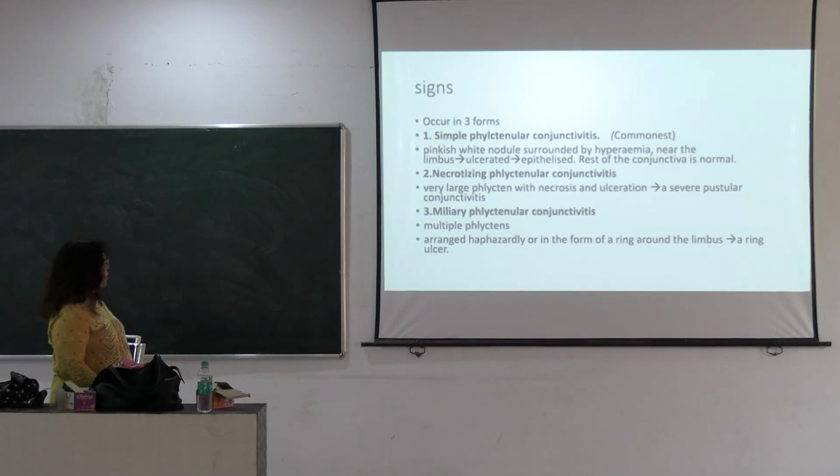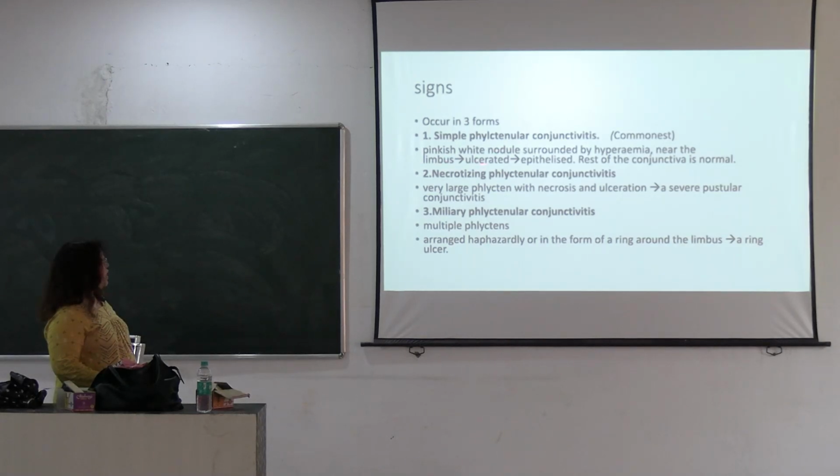So phlyctenular conjunctivitis occurs in three forms. First is simple phlyctenular conjunctivitis. It is the most common, and here a pinkish white nodule surrounded by hyperemia is present near the limbus. Sometimes we confuse it with a granulomatous lesion near the limbus.